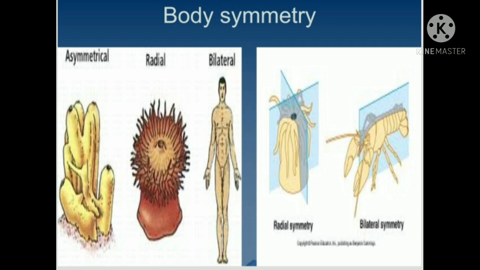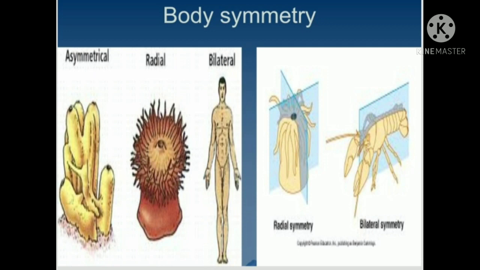In very simple language, I would like to explain that if we cut an animal into two halves, then we get two proper halves, same in size, from both sides. The halves are exactly similar in shape, in size, and in number of parts. Then this type of animal is symmetrical. So basically, animals may be asymmetrical, radially symmetrical, or bilaterally symmetrical.